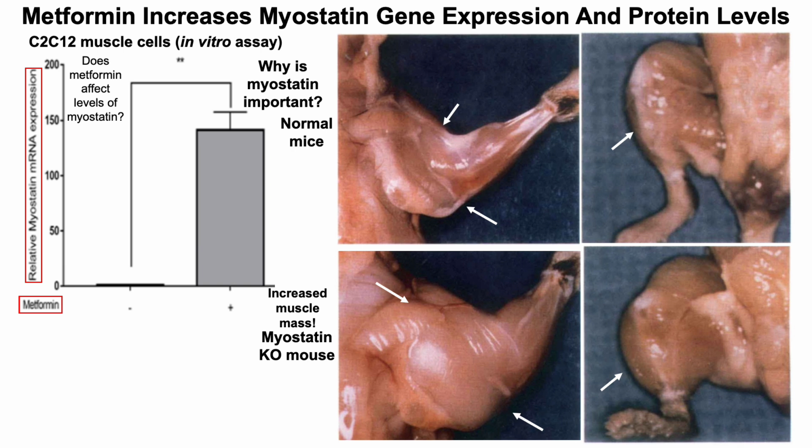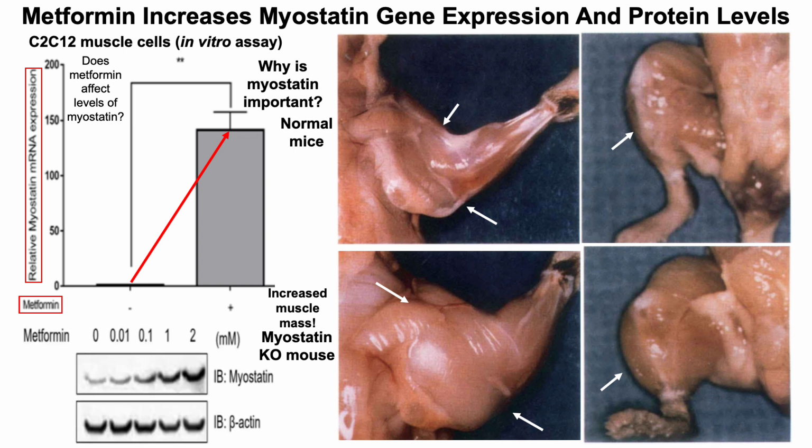muscle cells. So in the presence of metformin, we can see dramatically increased myostatin gene expression, almost 150-fold. So although gene expression is important, that doesn't mean that the gene is going to be translated into protein. So to assess that, the authors of this study then looked at myostatin protein levels in these muscle cells. And as you can see, as the metformin levels were increased up to 2 millimolar, myostatin protein levels correspondingly increased.